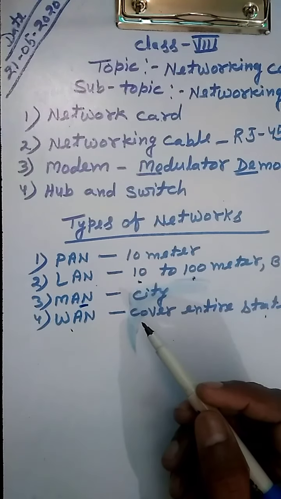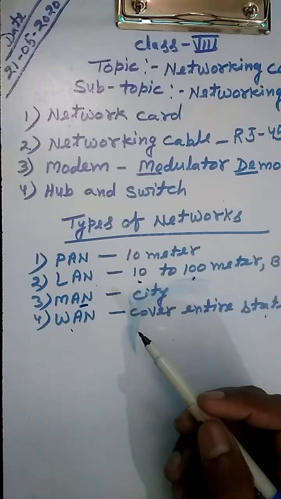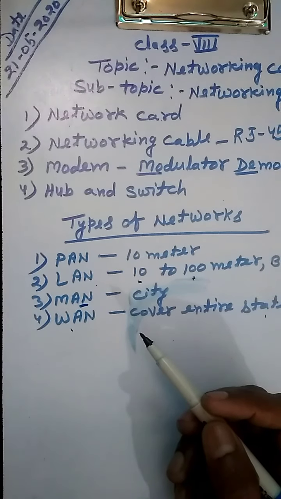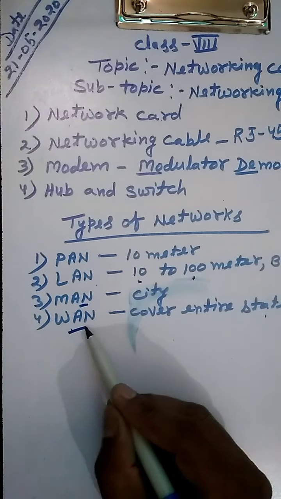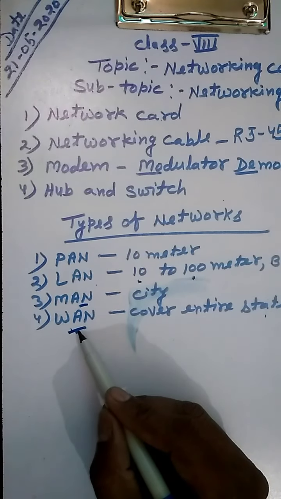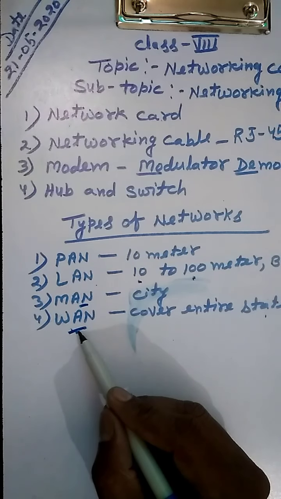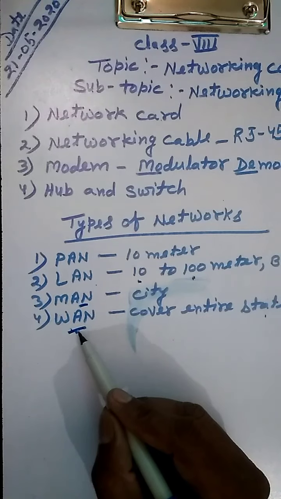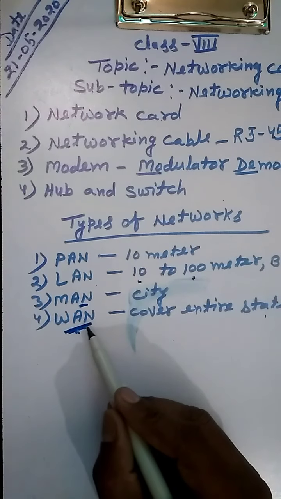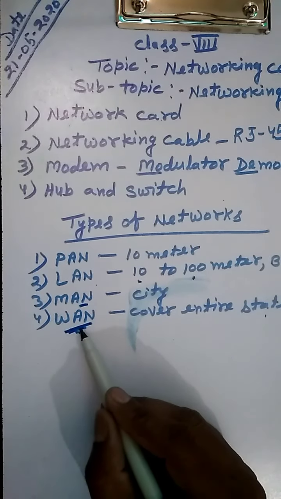The internet and intranet in a large multinational company use the WAN. ATM facility, national and multinational bank customer services also use WAN networking.